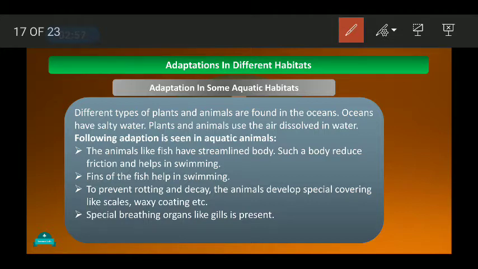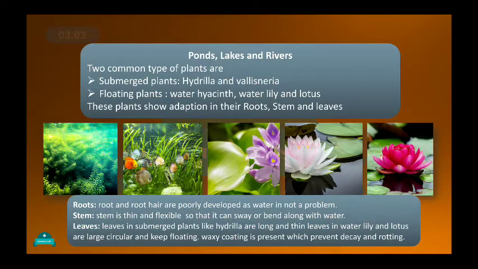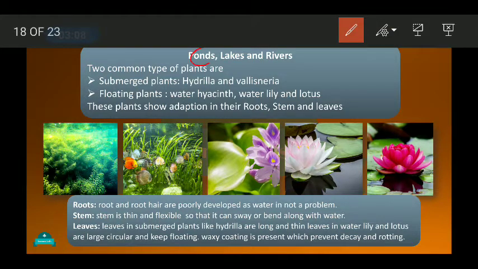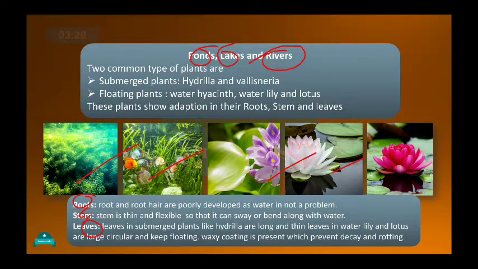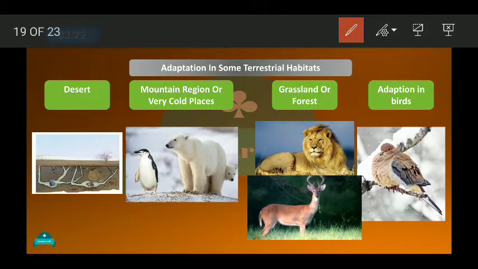Then we have learned the adaptation in different habitats, like adaptation on land, and then in water, like ponds, lakes and rivers, how the plants and animals have adapted. How the plants which are found in water, their roots, stem and leaves are modified. Then we saw adaptation in some terrestrial habitats, like in desert, in mountain region, grassland, and adaptation in birds, which we have already discussed.